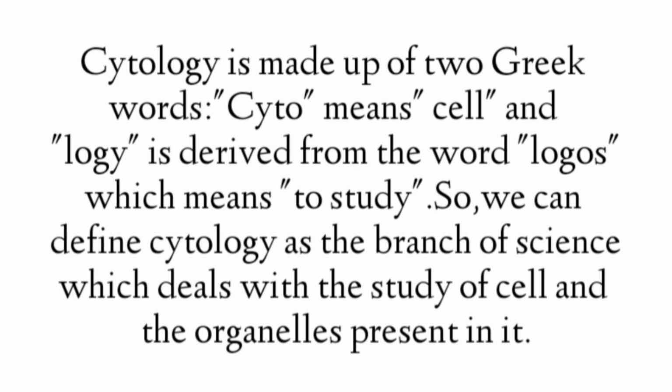So it's cytology. Now let's know about the function of some organelles present in the cell. The first organelle is the cell membrane, which is also known as plasma membrane, and the function of cell membrane is that it controls all the substances that enter the cell or that go out from the cell. The next organelle is cytoplasm.